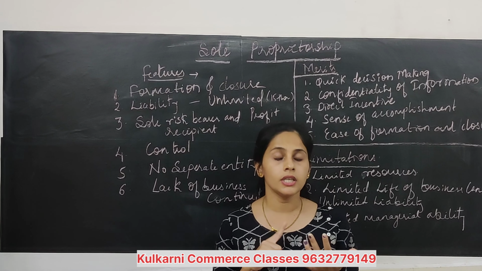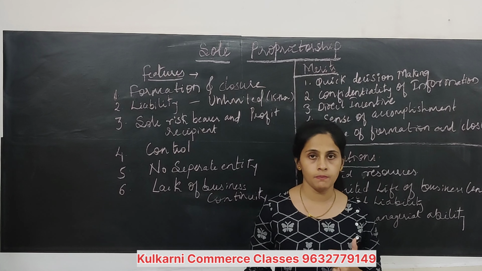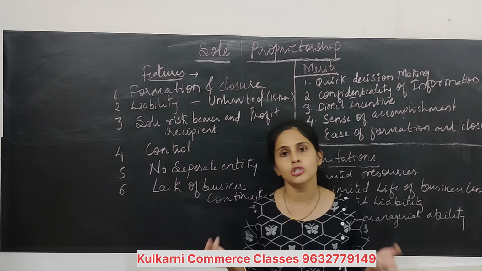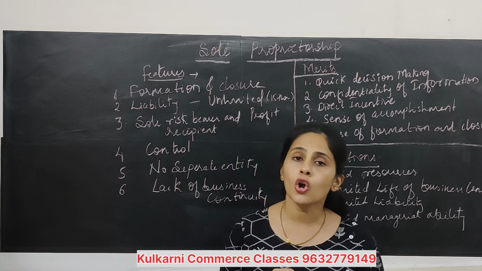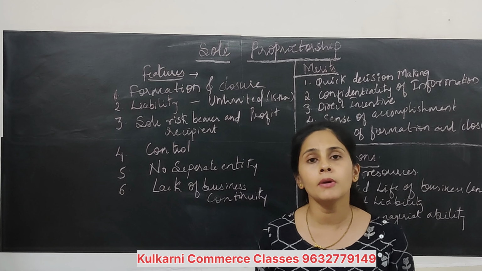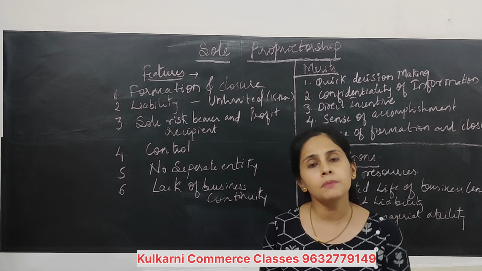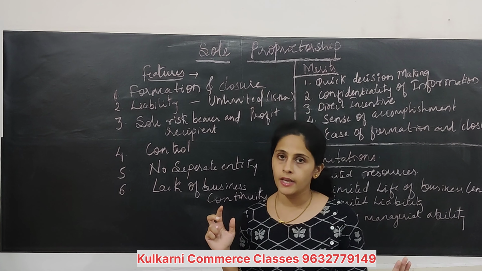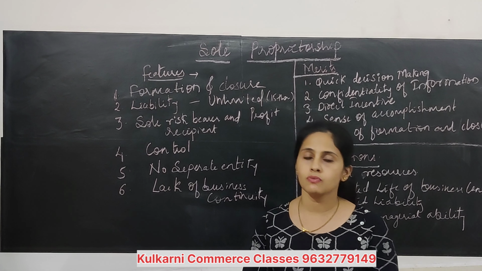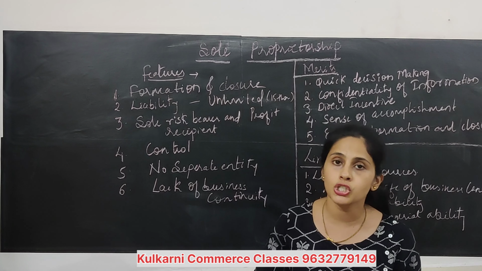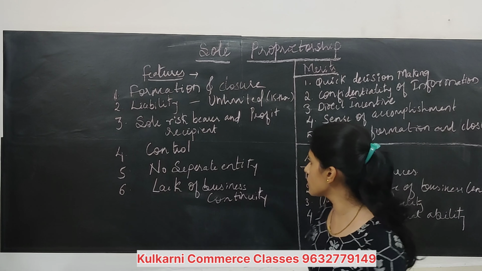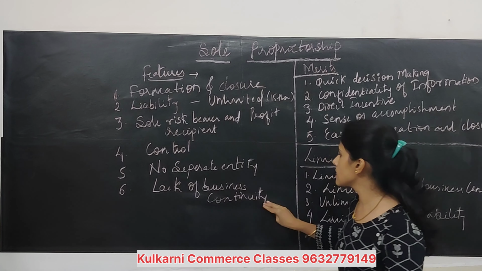Means what? If the death of sole proprietor, or if he is mentally disturbed after some years because of stress or because of some reasons, his health is not good, he is not in a position, incapable to do the business, then that particular shop will be closed if his family members are not involved in it. But in case of other business forms like partnership or joint stock company, other members or shareholders will continue that legacy. Understood? This is called as lack of business continuity.